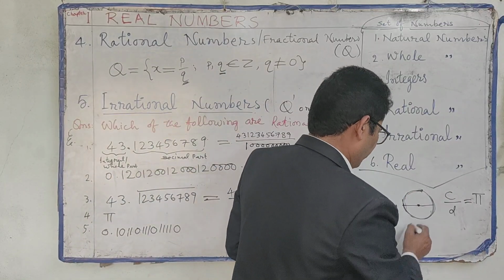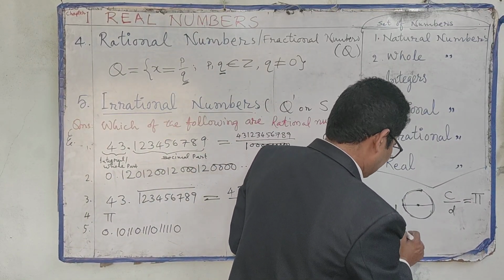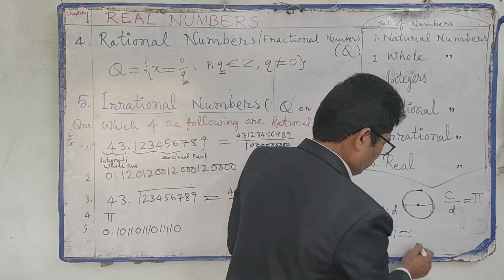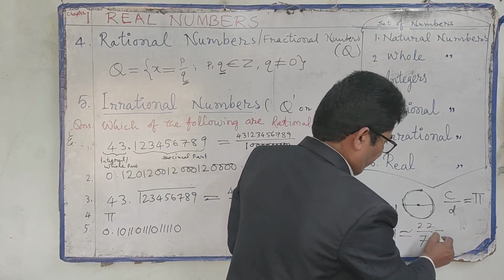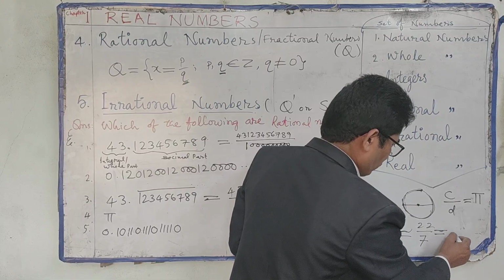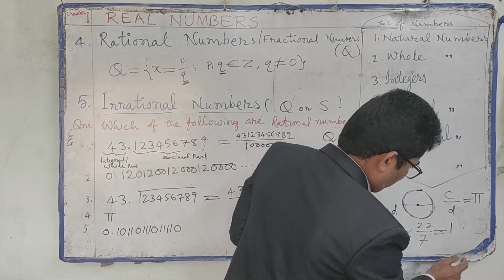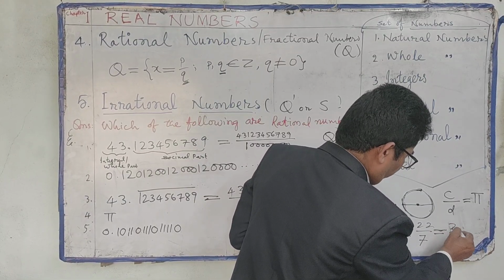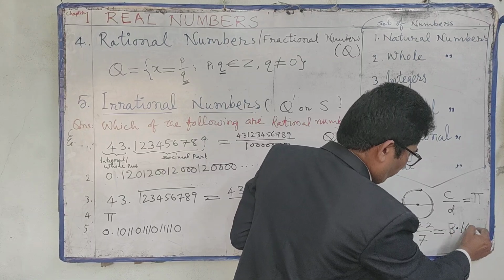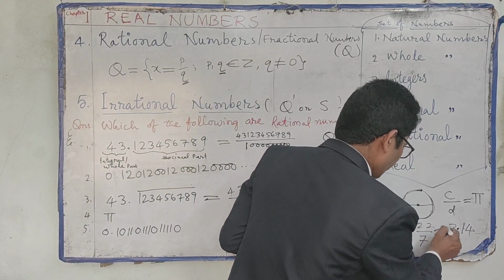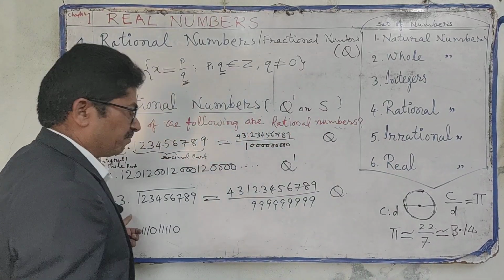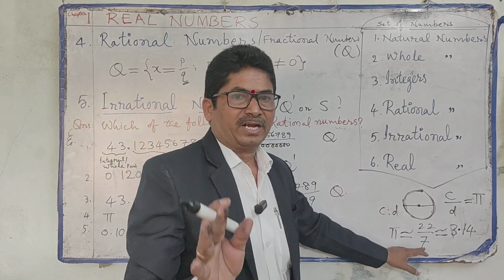The approximate value of pi is 22/7. The approximate decimal value is 3.14. This is also an approximate value, so that's why this is not an exact value.